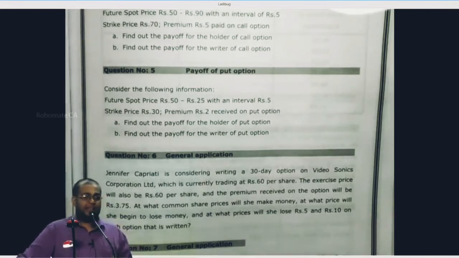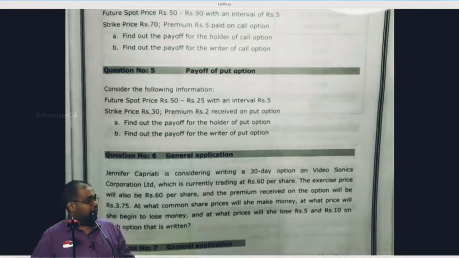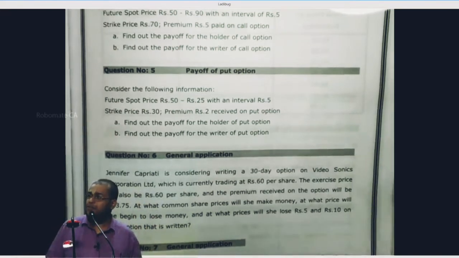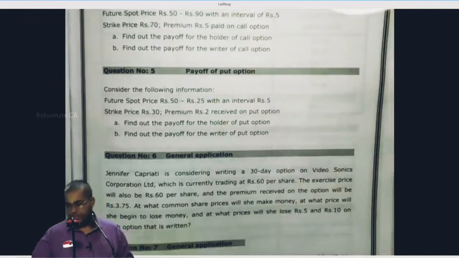So we should do the answer for both the call option as well as the put option. If Jennifer writes the call option, what happens? If she has written the put option, what happens? For both we should be giving the solution. Respond, yes or no? Can you start doing the problem together or not?